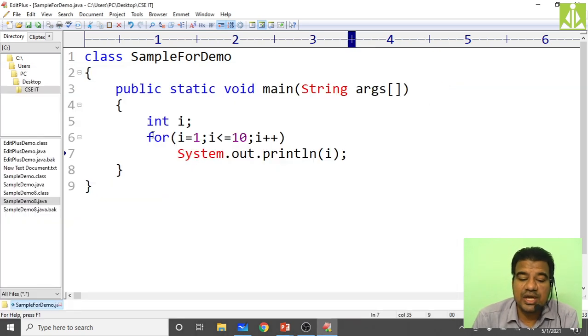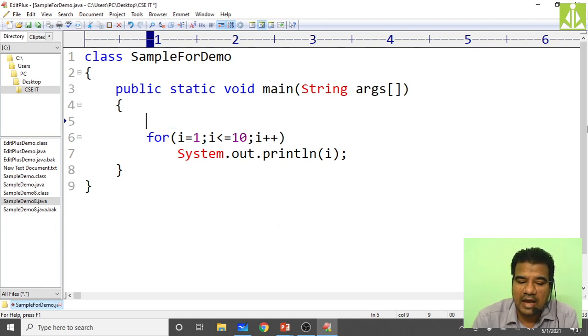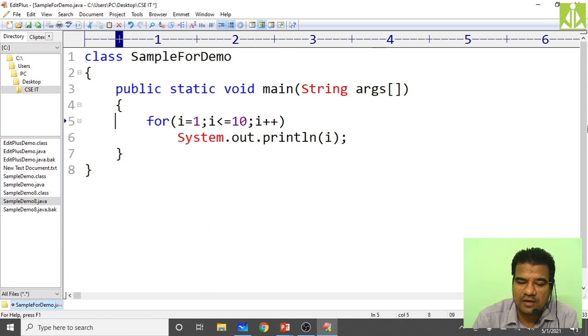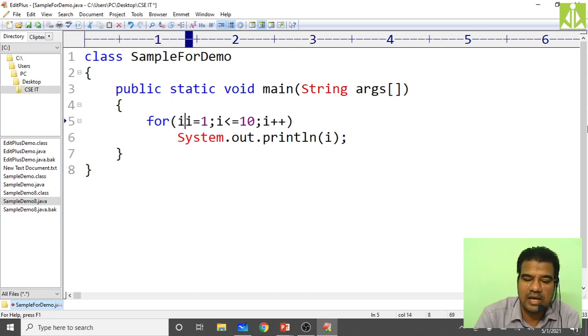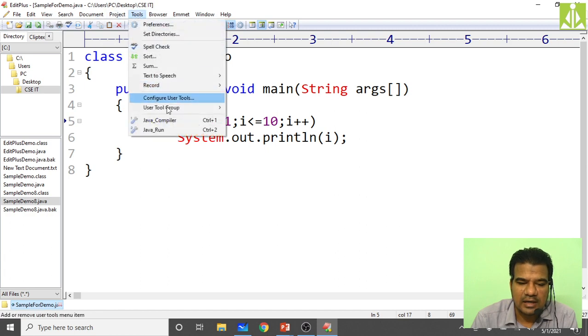The other change we can make is that there is no need to do the declaration in the declaration area. You can do the declaration anywhere in Java programming. We already discussed this. So instead of declaring i separately, I can do the declaration as part of the for loop itself. Here I can mention the type of i as int. This is also allowed in Java. So quickly save it and compile.